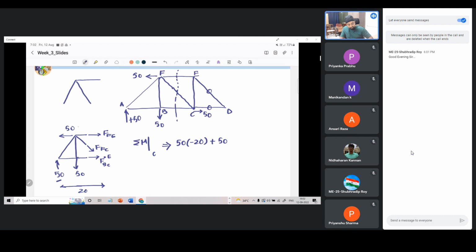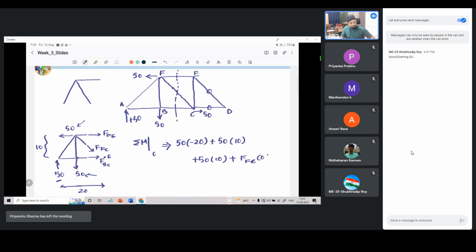Then contribution due to this force will be 50 into 10, because this is given to be 10. Then contribution due to this force will be plus 50 into 10. And are there any other contributions that we need to account for? FFE,